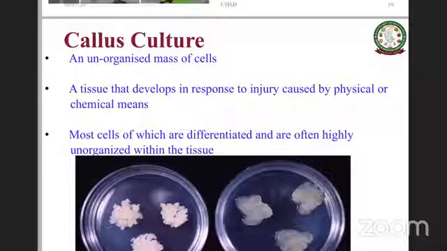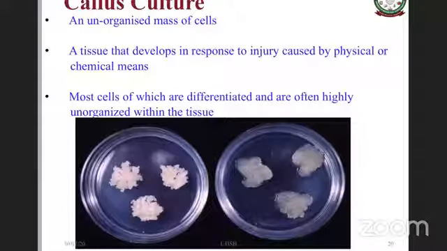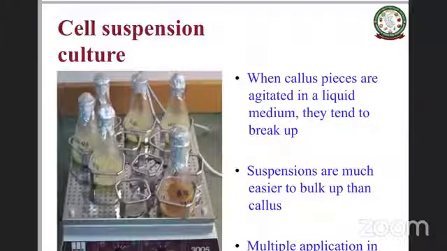Then another type of in vitro culture is callus culture. Callus is basically an unorganized mass of cells, a tissue that develops in response to injury, generally by physical or chemical means. In a callus, most of the cells are differentiated, but they're all highly unorganized within that tissue. The same callus, if you grow it in suspension, becomes suspension culture.